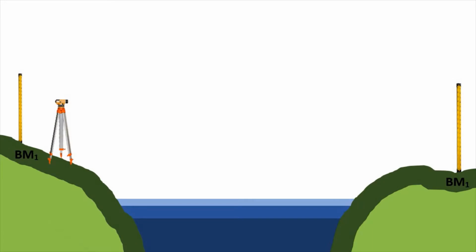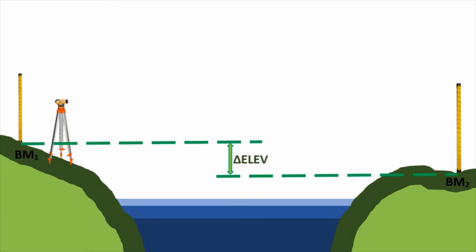Okay, so here, we're about to solve for the difference in elevation between BM1 and BM2. So this will be the length of the difference in elevation of BM1 and BM2. So first setup ng reciprocal leveling is to make a rod reading at BM1.